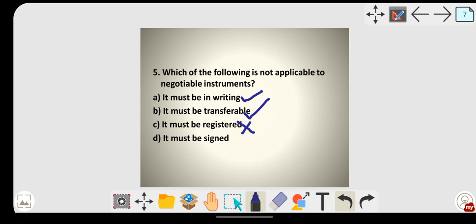Then it must be signed. Yes, we know the drawer or the maker has to sign it. So which will be the wrong one? It must be registered. The word registered was not mentioned anywhere. So your answer C will be the right answer. See the question carefully, not applicable is asked. So it must be registered is not applicable. In writing, transferable, signed, these are right. C is wrong, so C is the right answer for question number 5.